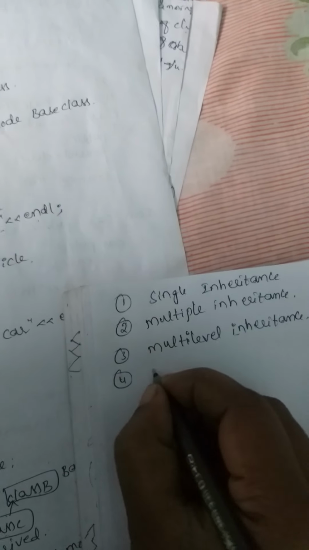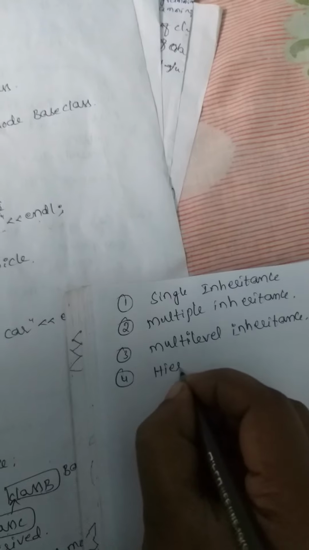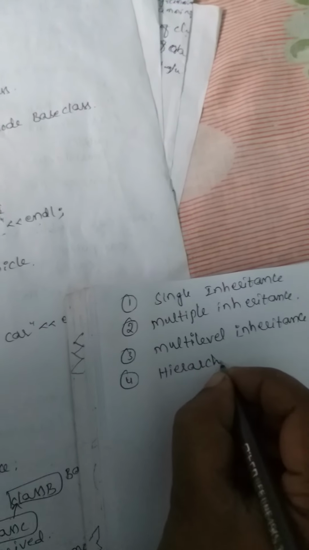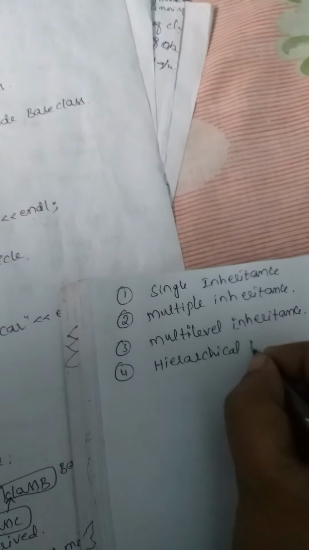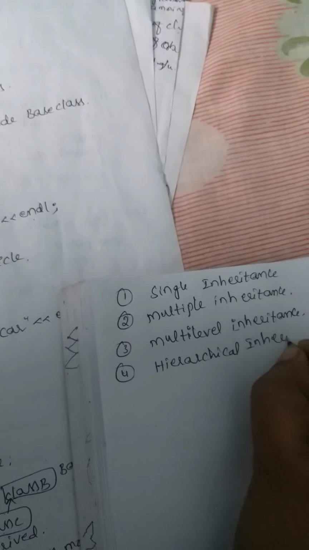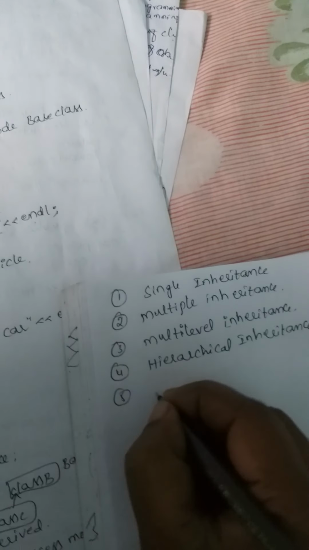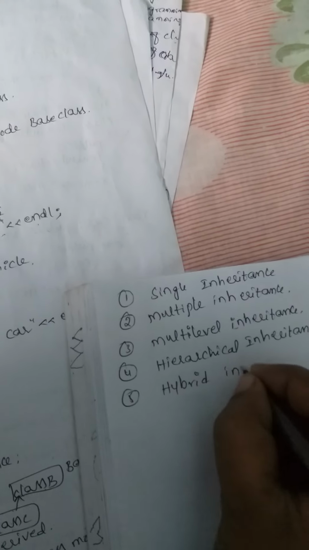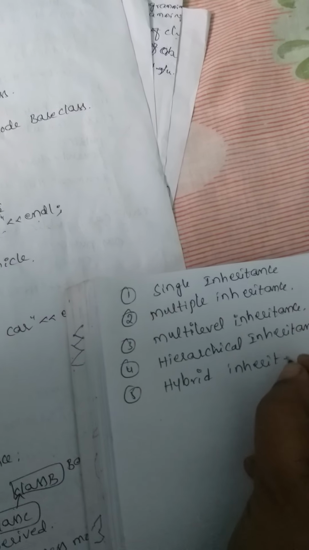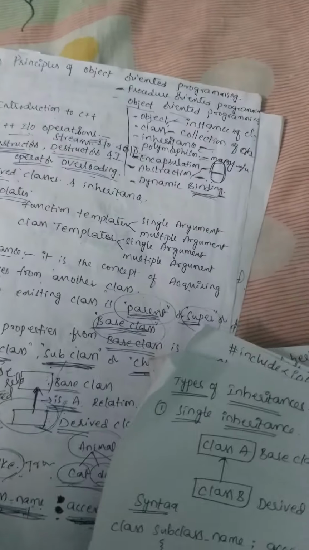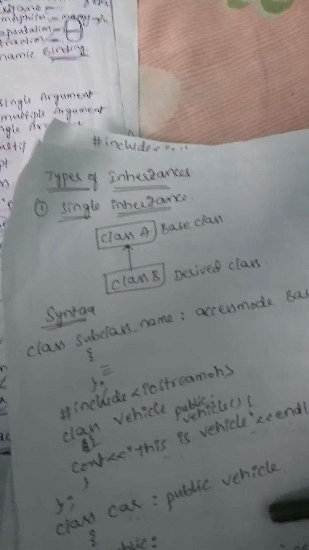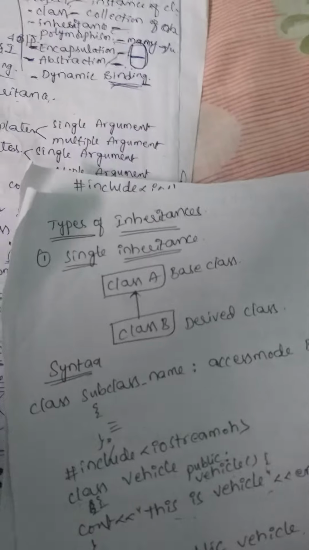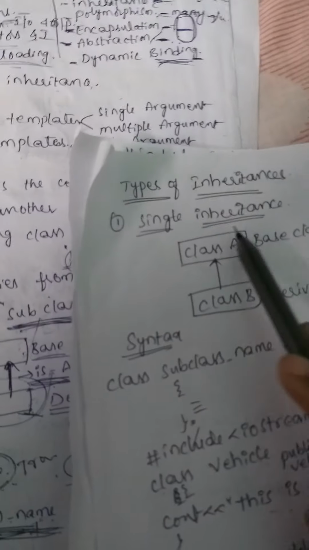And fourth one, hierarchical inheritance. And fifth one, hybrid inheritance. So we will explain each and every inheritance briefly. So this is single inheritance.